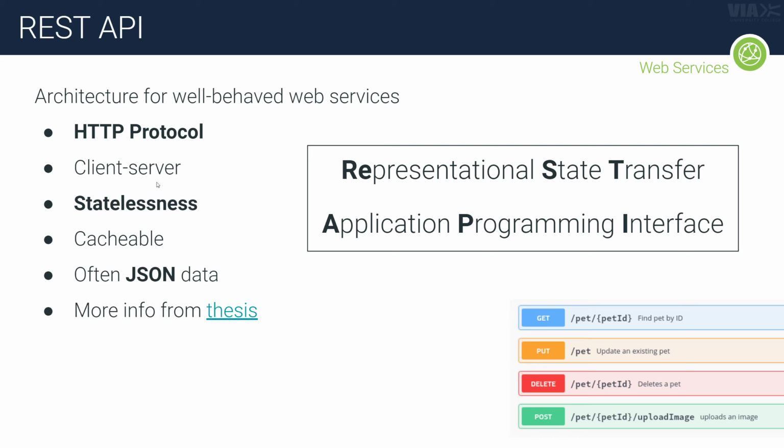Some of the main ideas behind REST is that it's stateless. That means every time you do a GET request to the service, for instance, you expect it to give you the same output afterwards, because it doesn't hold any state about the request the client makes. There are some other interesting things, like it's often JSON data that's sent back to you. So we're going to look at how to handle that today. But if you want to learn more about this, you can look at the thesis, which created this RESTful thing in the first place. I'm not going to go into detail with it, just know that it's the HTTP protocol, and we're going to handle some JSON data.